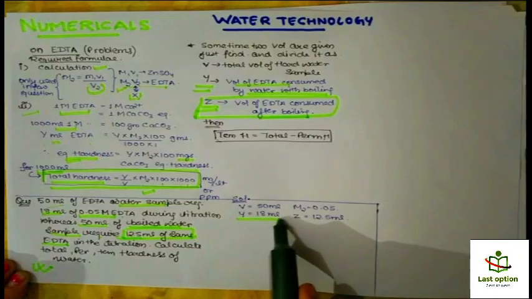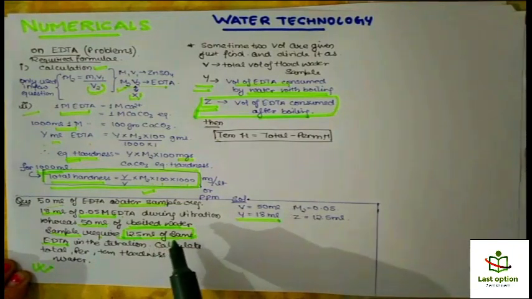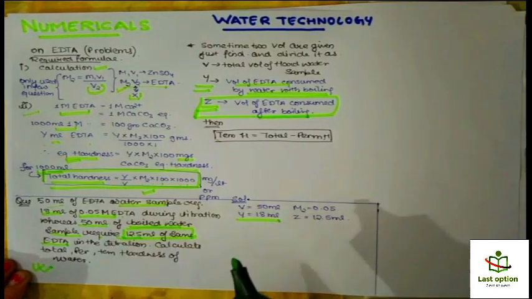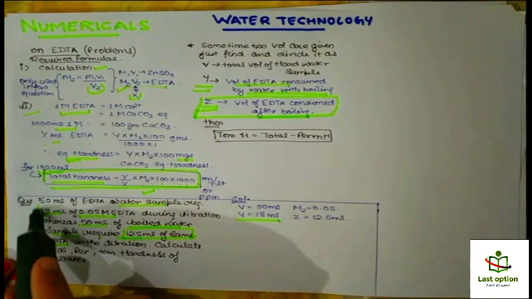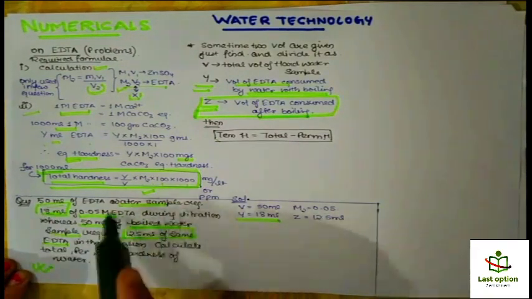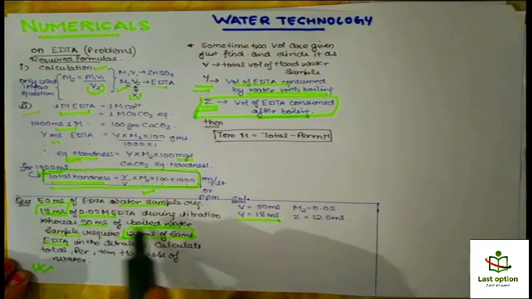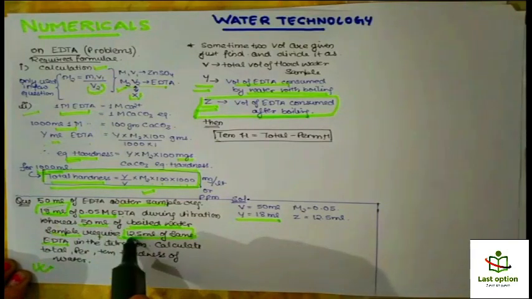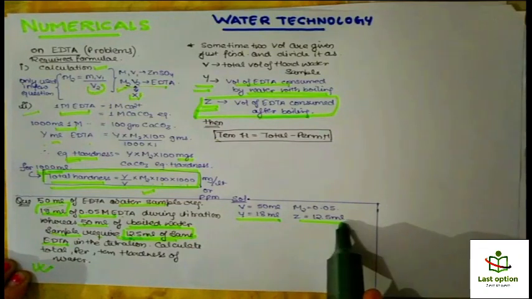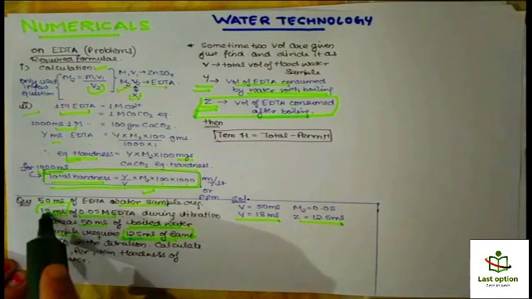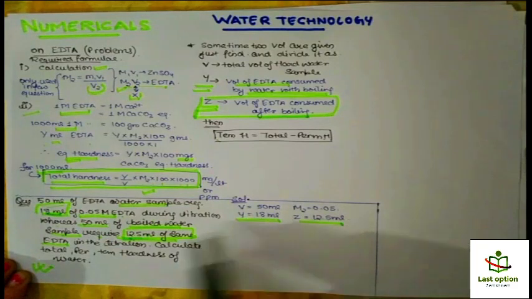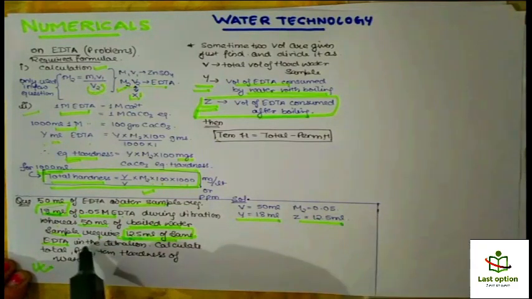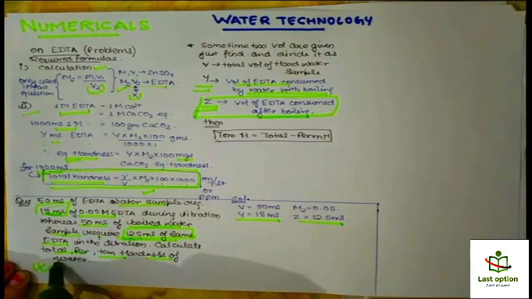So Y equals 18 ml, because it is without boiling. Whereas 50 ml of boiled water sample required 12.5 ml, so this is Z. So Z equals 12.5 and Y equals 18, because Y is before boiling and Z is after boiling. Calculate the total hardness, temporary hardness and permanent hardness.